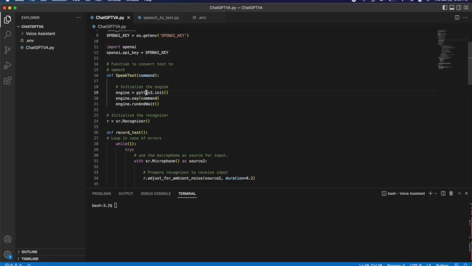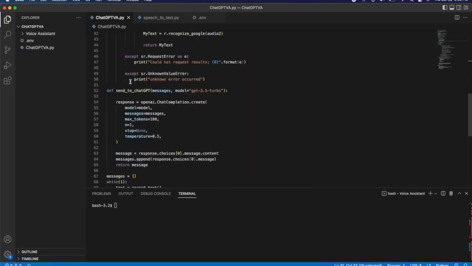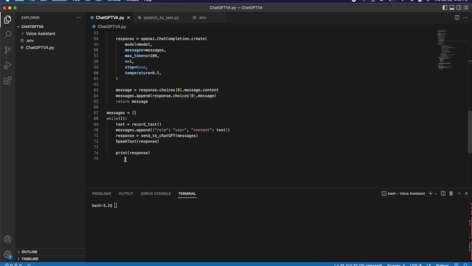But once you have that package, the PyTTSX3 package, all you need to do is initialize the engine. Once you do that, you give it the text that you want it to say. Then you simply tell the engine to run that command and say the text. And that is all the function does. It's very simple. It just literally takes text and converts it to speech. And once you do that, it goes back to the top of the loop, and we repeat that whole process all over again. And you now have a virtual assistant that you can have a conversation with.